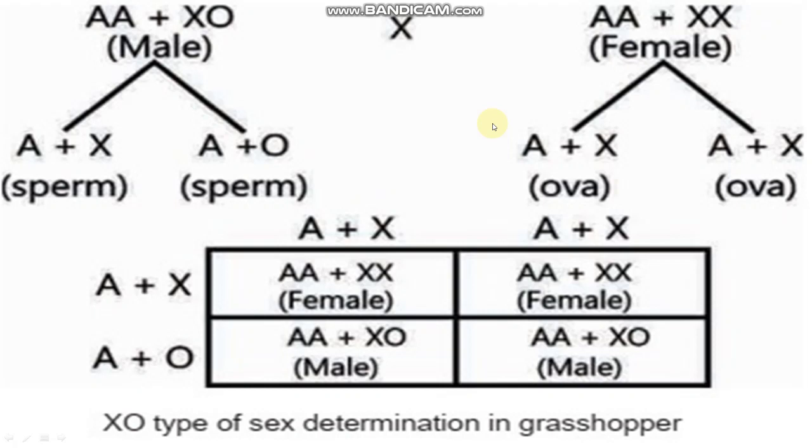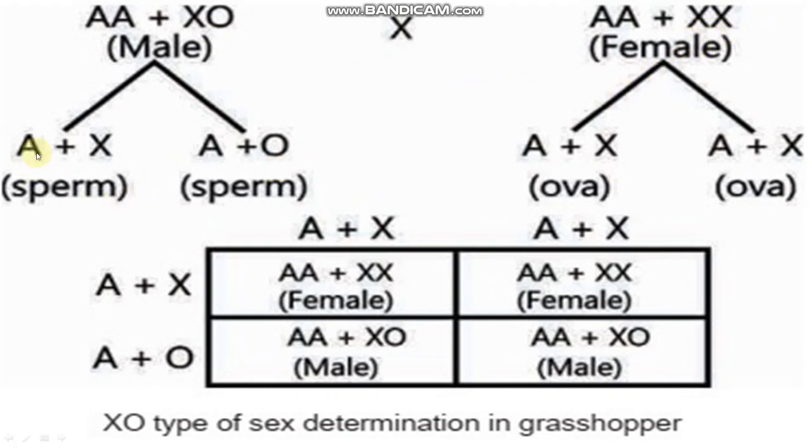Hello students, let's continue with the XO or X0 type of sex determination in grasshopper. We are studying it. In male, there are autosomes AA plus XO, and in female there are autosomes AA plus XX. In the male, a single X chromosome is present, while the paired X chromosomes are present in the female.